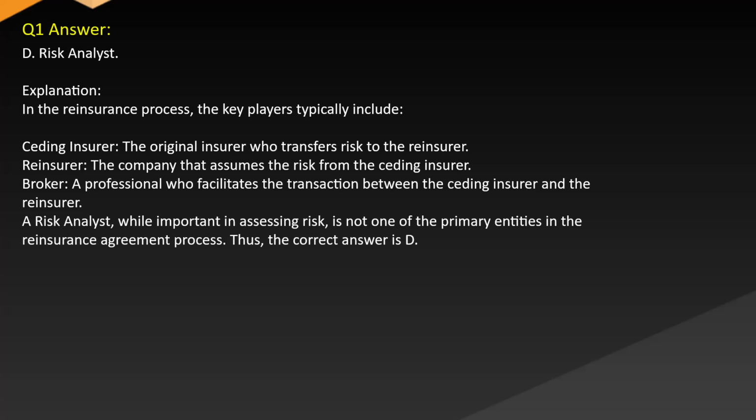Explanation. In the reinsurance process, the key players typically include the ceding insurer, the original insurer who transfers risk to the reinsurer; the reinsurer, the company that assumes the risk from the ceding insurer; and the broker, a professional who facilitates the transaction between the ceding insurer and the reinsurer. A risk analyst, while important in assessing risk, is not one of the primary entities in the reinsurance process. Thus, the correct answer is D.